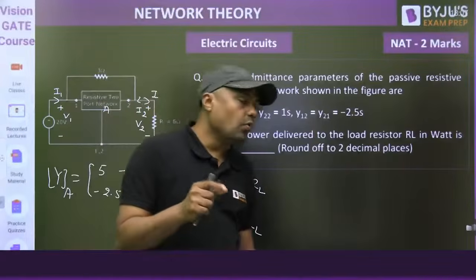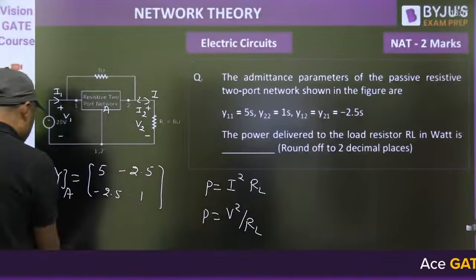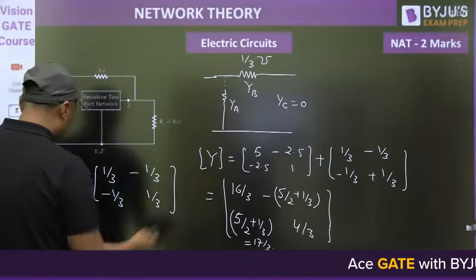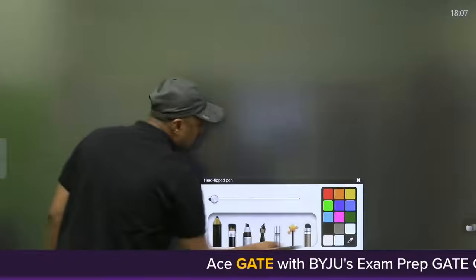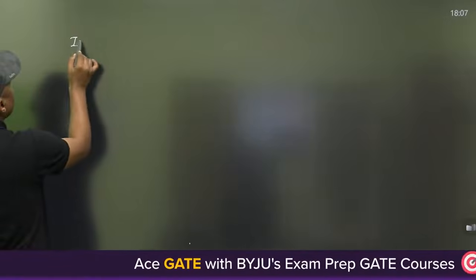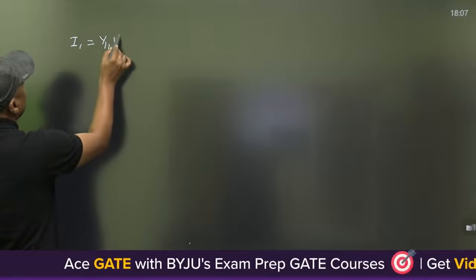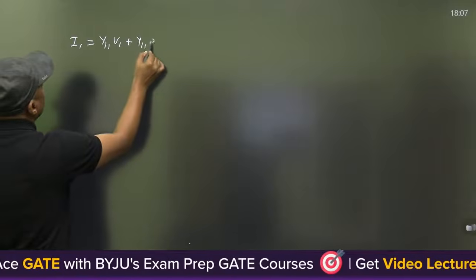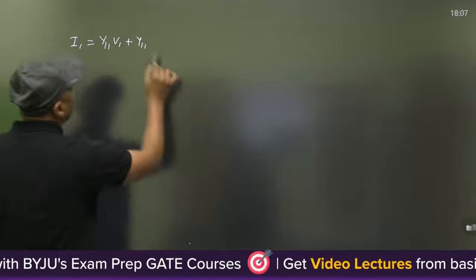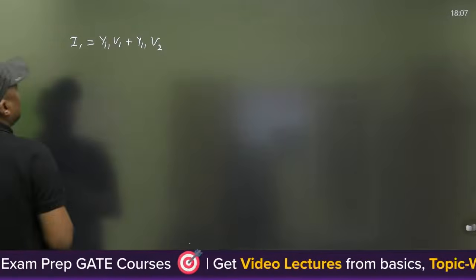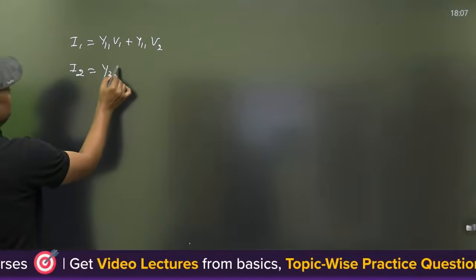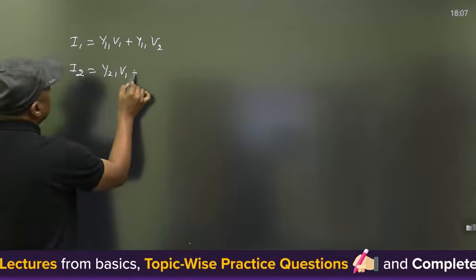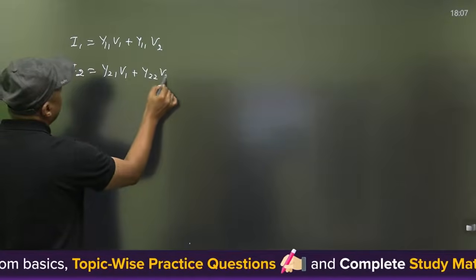Now you have the overall Y parameters, then you can write the equation I1 is equal to Y11 V1 plus Y12 V2, and I2 is equal to Y21 V1 plus Y22 V2.